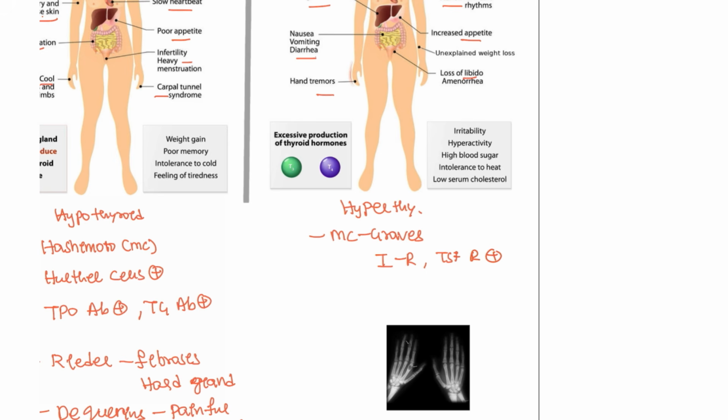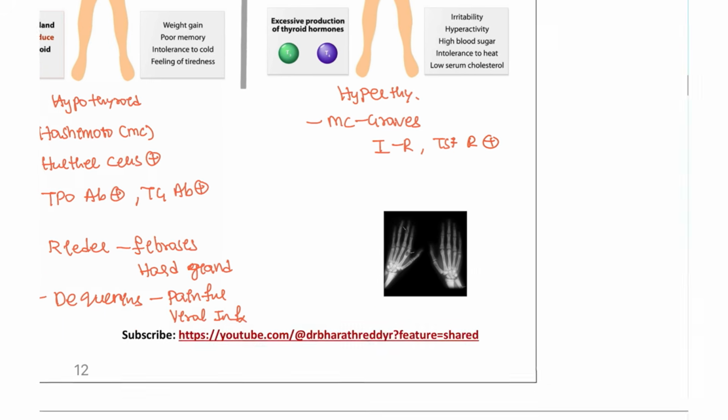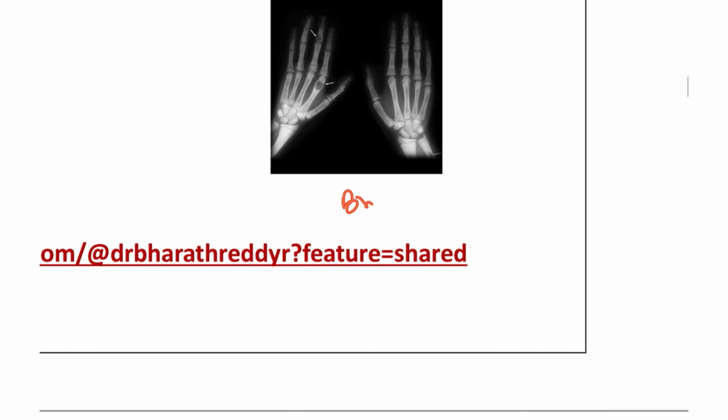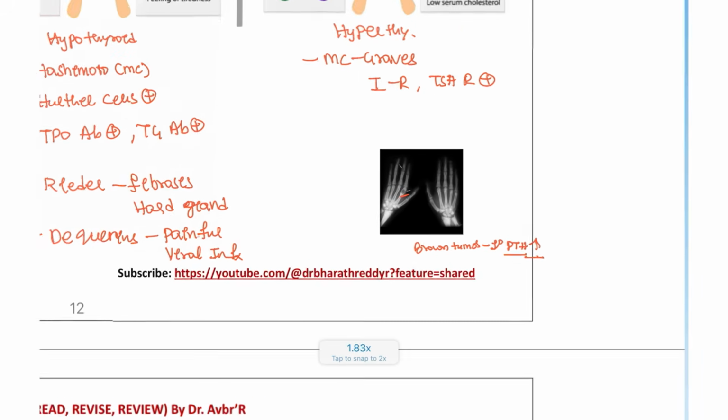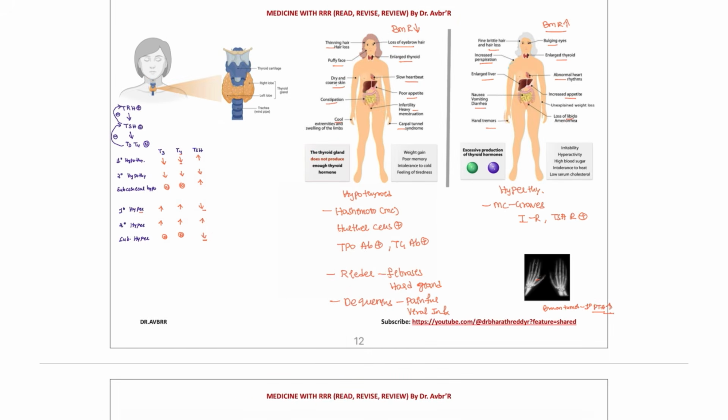And this picture is known as a brown tumor, seen with primary parathyroid increased levels. That is with the brown tumor that you are going to see. So these are some of the important conditions that you have to take note of in thyroid diseases.